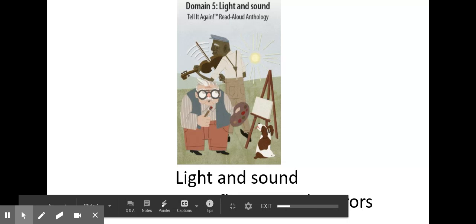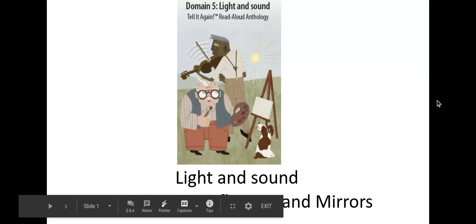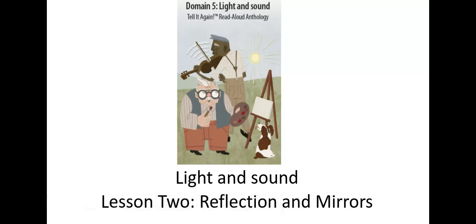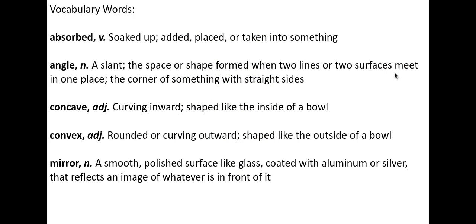Hello, third graders. This is Unit 5, Light and Sound, and this is Lesson 2. And we're learning about reflection and mirrors. Some vocabulary you will hear throughout this lesson: absorbed, soaked up, added, placed, or taken into something.